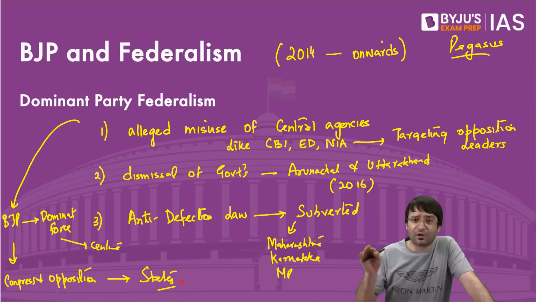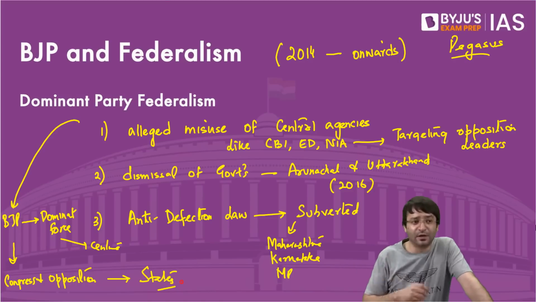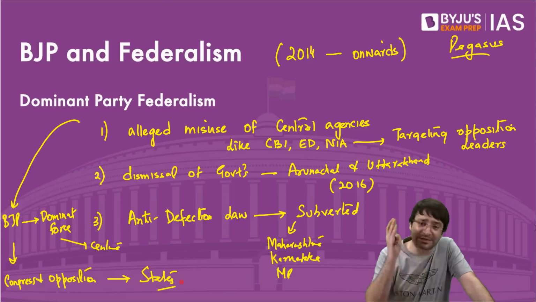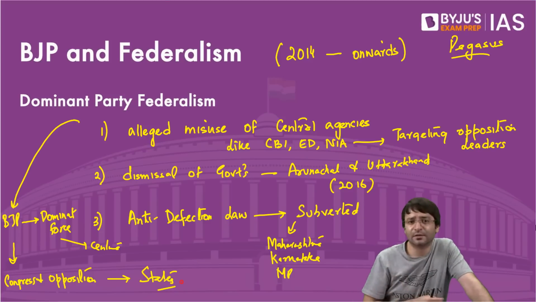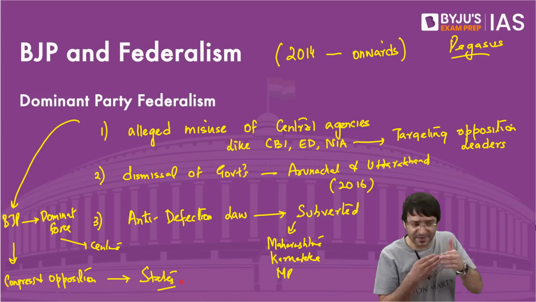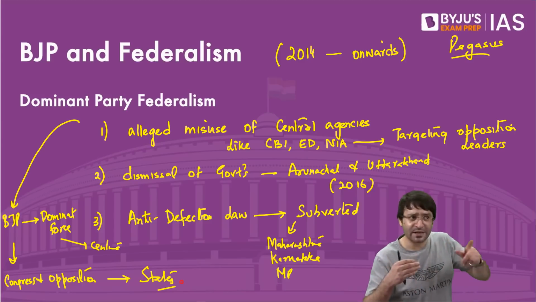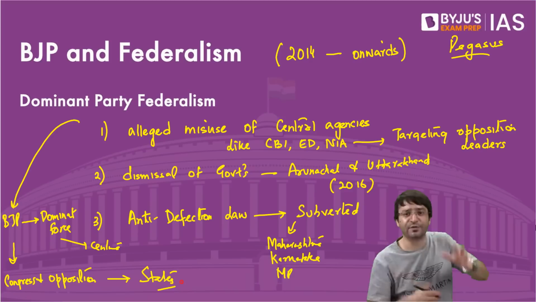Congress in Rajasthan, Congress in Chhattisgarh, Congress in Himachal Pradesh, opposition political parties in Telangana, in the entire South India. That is leading to a situation where federalism is still intact, where the states are still resisting the central party from controlling the political nature of India.